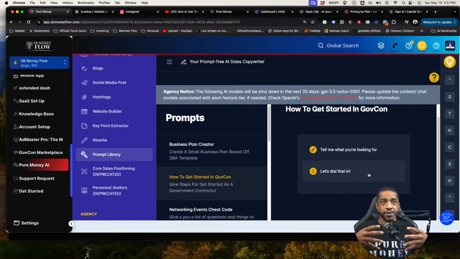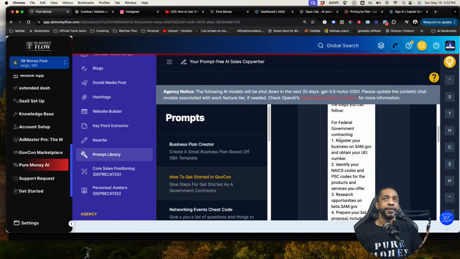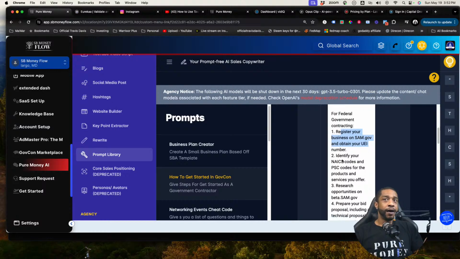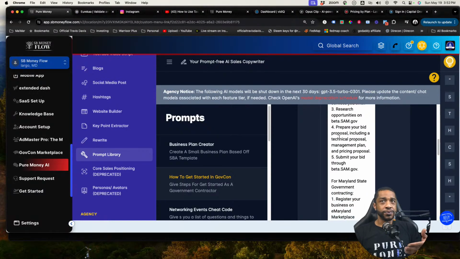Now, this is going to give you all of the platforms that you're going to need to register your business with, whether it's federal, state, or local government. And it's going to tell you the documentation that you're going to need in order to make sure that you're registered on all levels here. So as you can see, this is telling us on the federal government, we need to be in sam.gov. You need to make sure that you have your NAICS codes and PSC codes. It's going to tell you how to research. It's also going to tell you how to prepare yourself to bid for SAM.